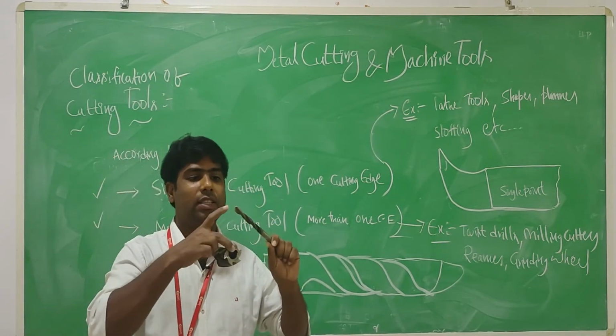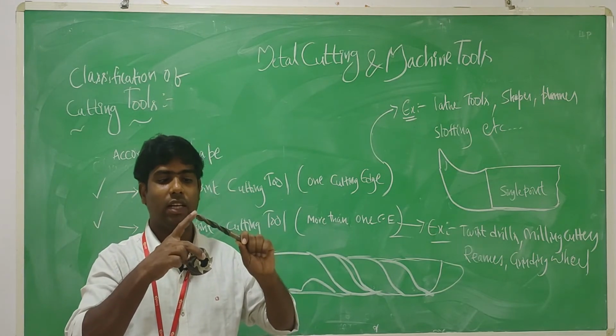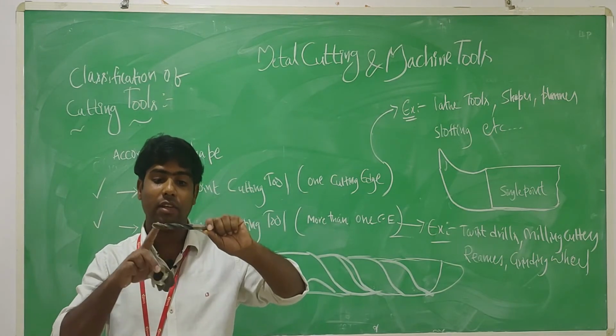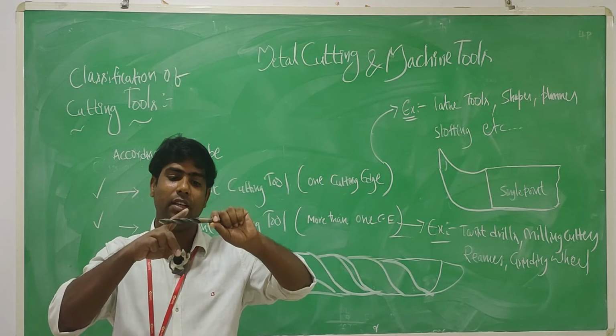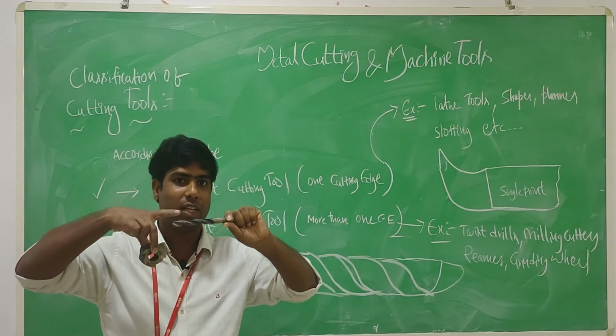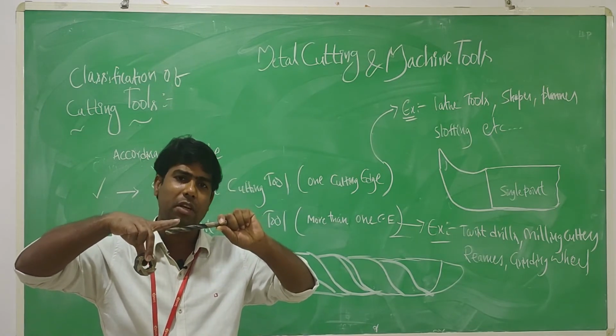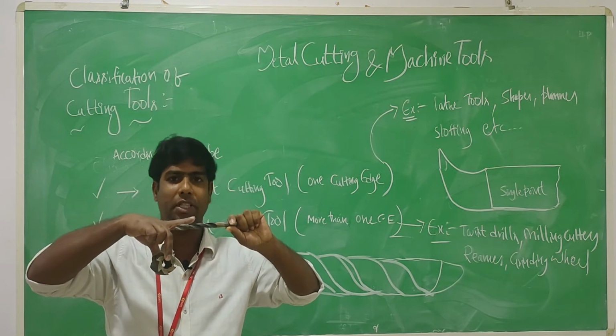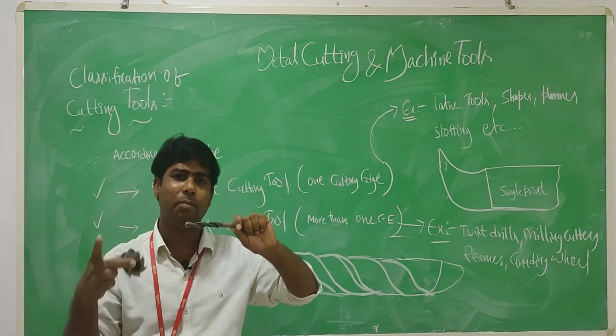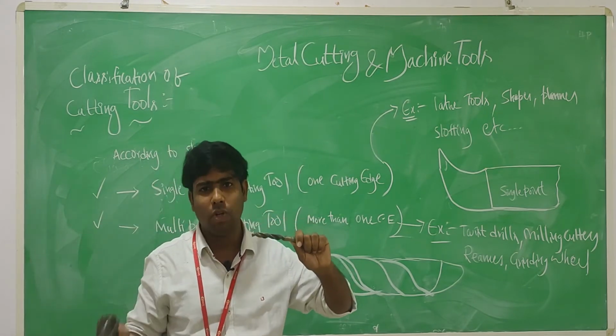Multi-point cutting tools have many cutting edges, and these have a number of helix-shaped curved shapes. Every curved shape has a sharp edge, and every sharp edge has its own sharpness.